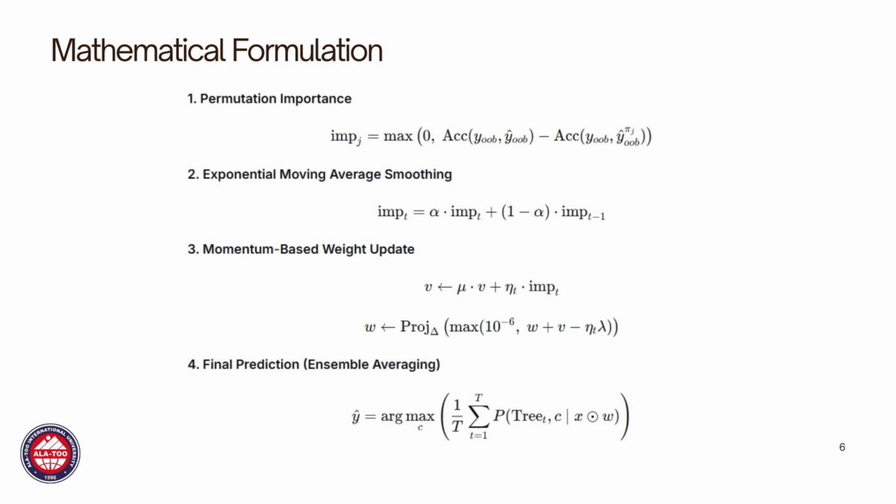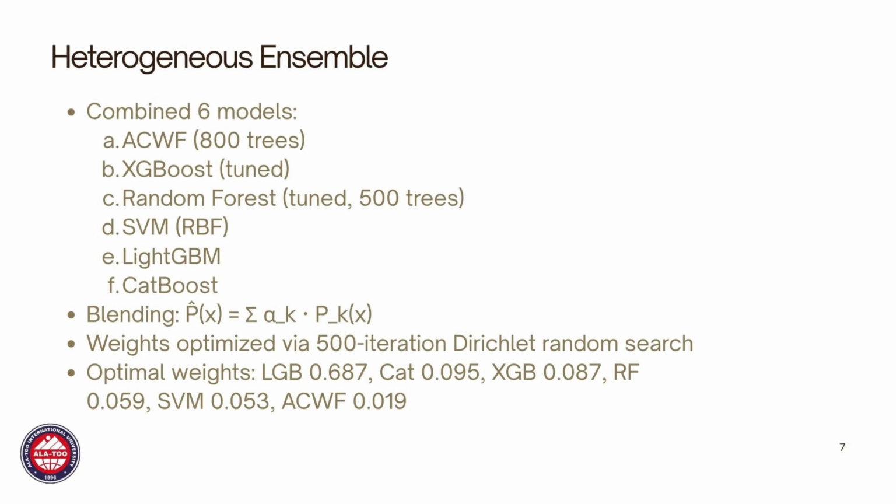Now let me show you how we combined ACWF with other models to achieve even better performance. While ACWF works well on its own, we wanted to push performance even further. So we combined ACWF with 5 other strong models to create a heterogeneous ensemble. The 6 models we used are our ACWF with 800 trees, tuned XGBoost, tuned random forest with 500 trees, SVM with an RBF kernel, LightGBM, and CatBoost.